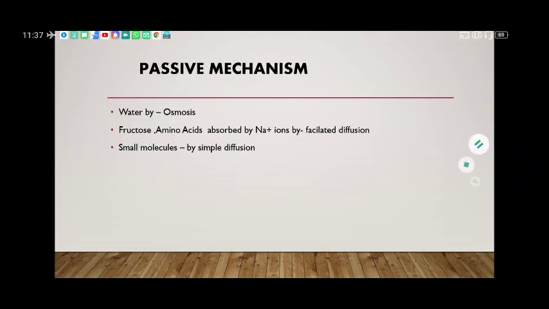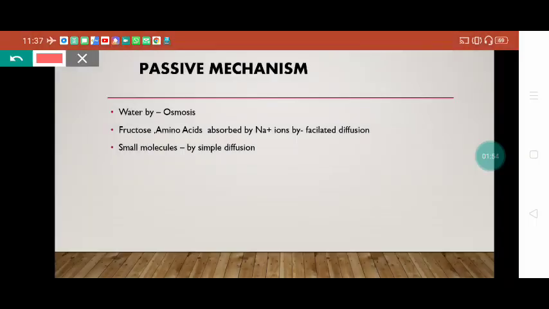Next is the passive mechanism. In earlier classes we have studied that water is absorbed by the osmosis process. The same mechanism happens here, passive mechanism, osmosis, because energy is not consumed in absorption. Even fructose is also absorbed with the help of sodium ion, as we already discussed, by facilitated diffusion, because the sodium ion is helping in absorption. That's why we call it facilitated diffusion. And some small molecules also get absorbed by simple diffusion. So all these are basically passive mechanisms.